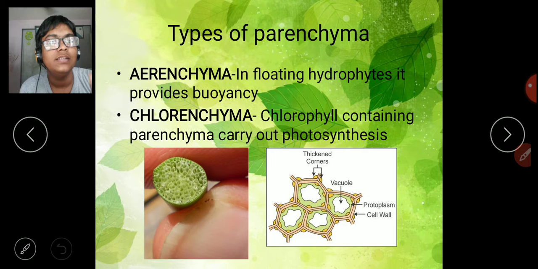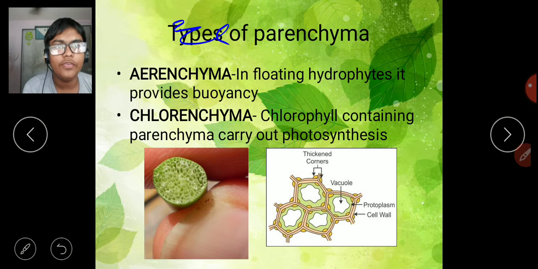We have seen that there are modifications of parenchyma, not types as such. In this slide you just ignore these types. You can say modifications of parenchyma. The first modification is aerenchyma. Aerenchyma location is in floating hydrophytes. What are hydrophytes? Hydrophytes are the water plants, aquatic plants which float.